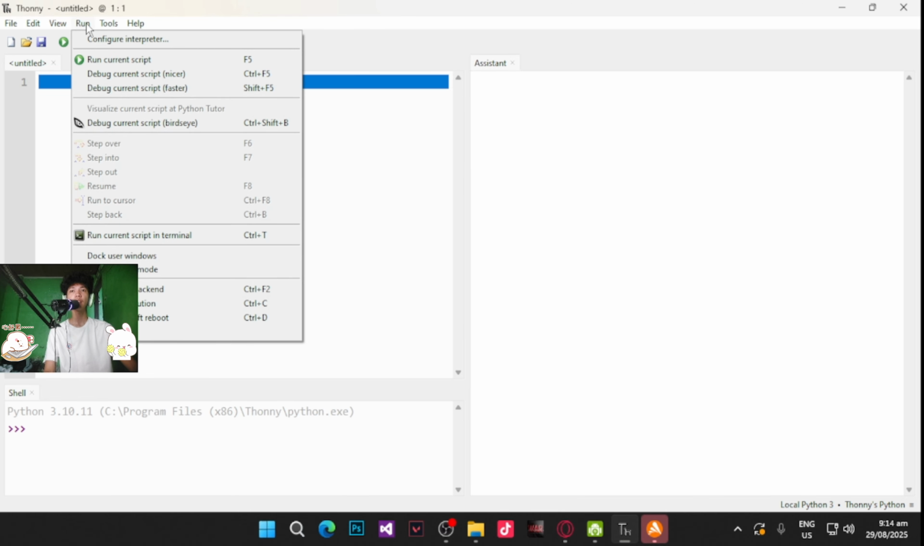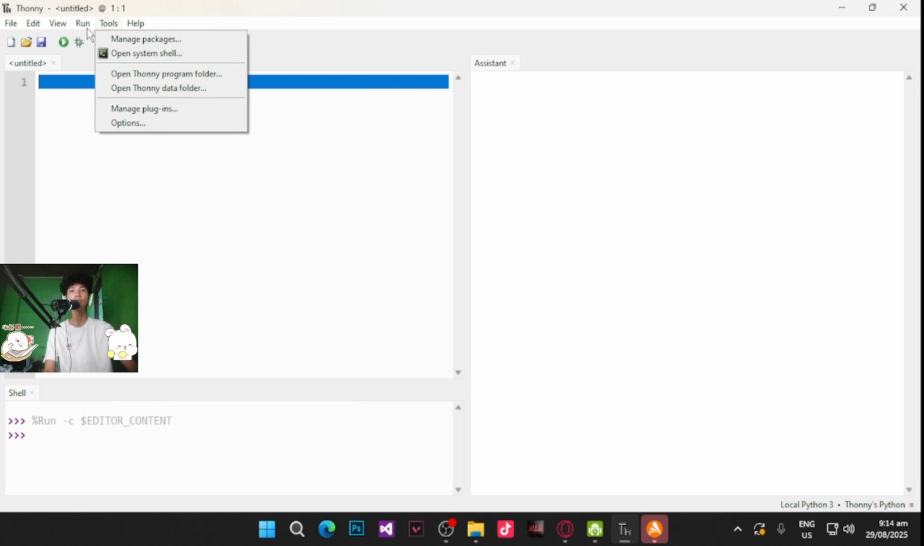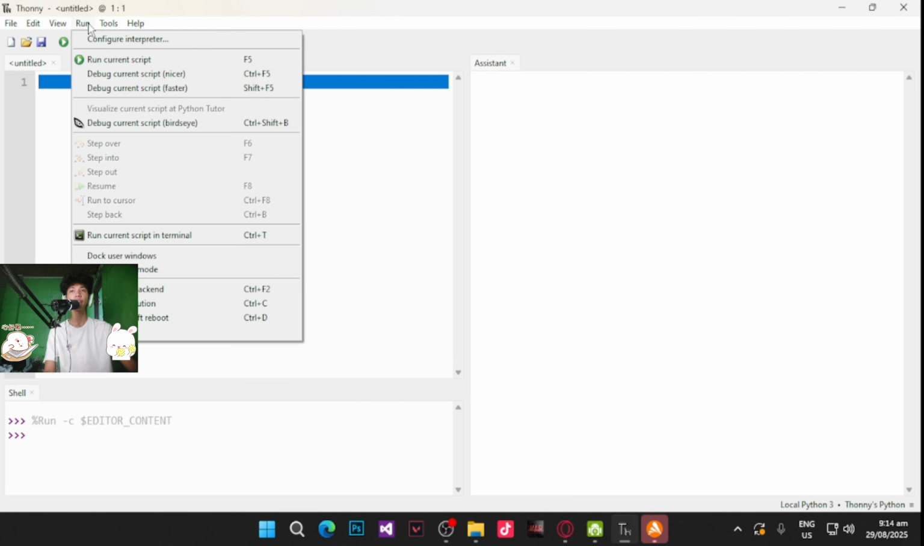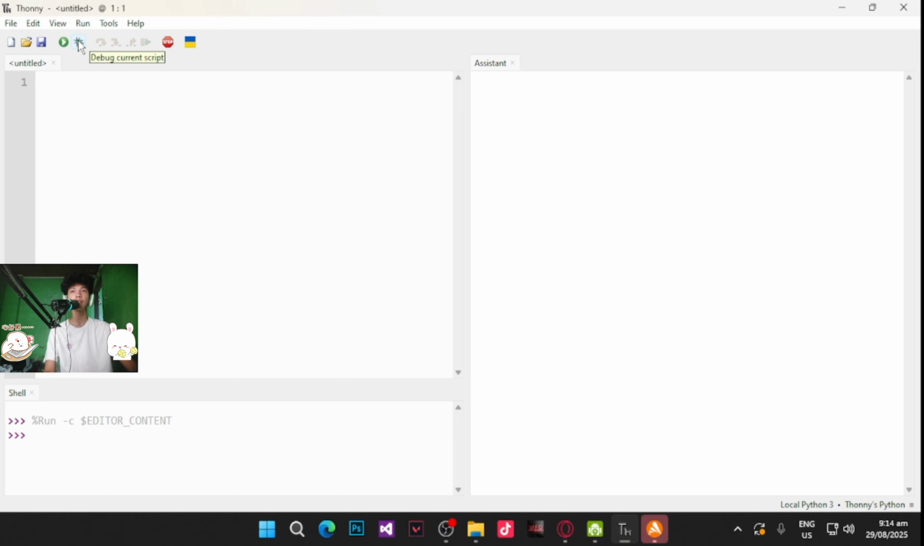Then sa run, ito naman yung kung mayroon na kayong na-code, you can just click this one, or you can use the shortcut key F5, or you can use this button, para hindi nyo na kailangan i-click dito sa run. And then siyempre sa debug, andito din. Then meron din dito sa labas, you can click that. But before you click this, you need to save your file first.